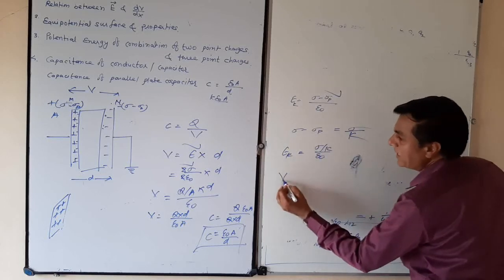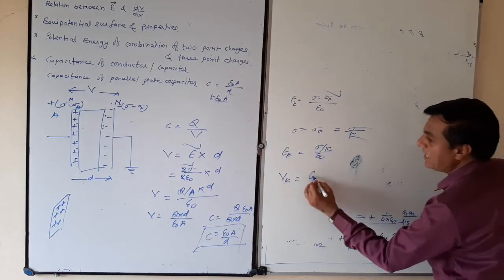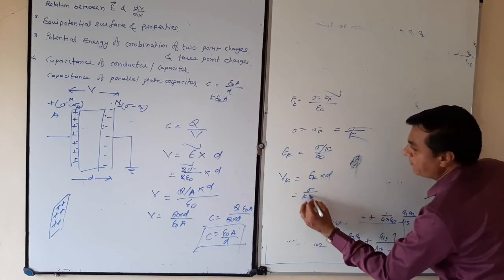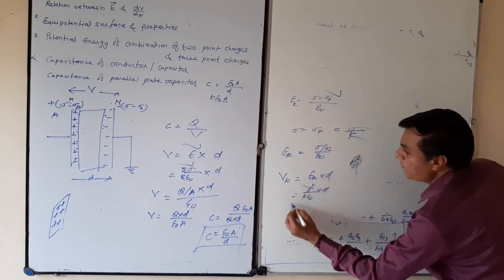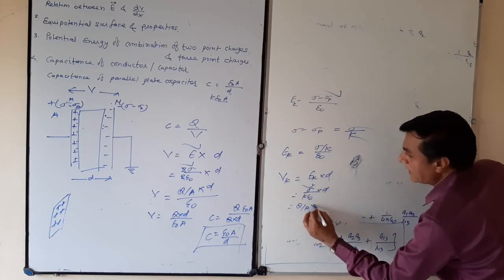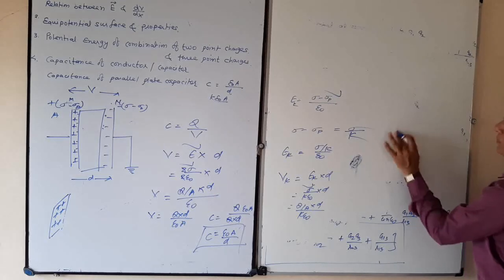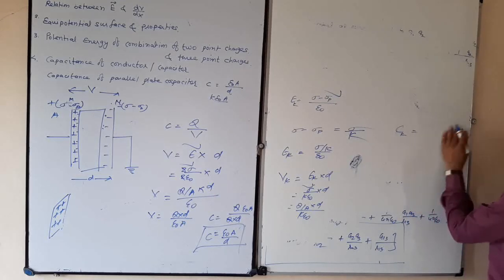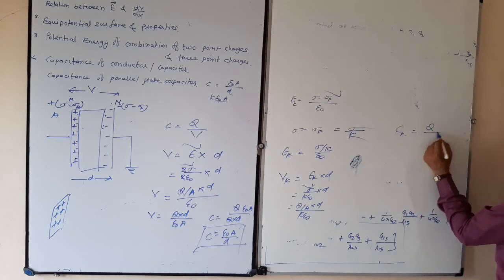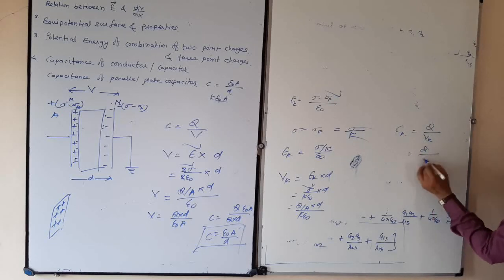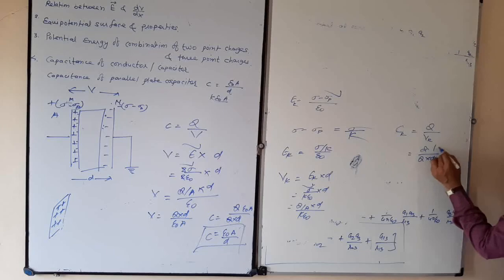So now sigma minus sigma P is replaced by sigma by K epsilon 0. So Vk is equal to Ek multiplied by D, which is sigma by K epsilon 0 times D, that is Q by A times D by K epsilon 0. Now if you put capacitance, it is Q upon Vk, which is Q times K epsilon 0 A by Q D.